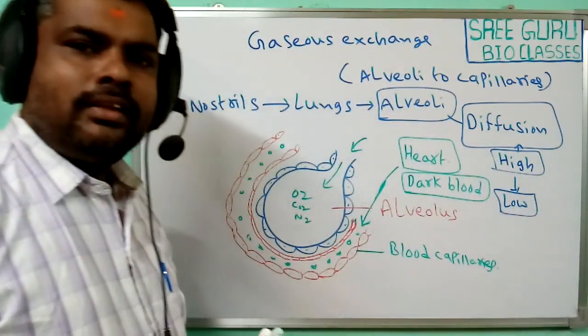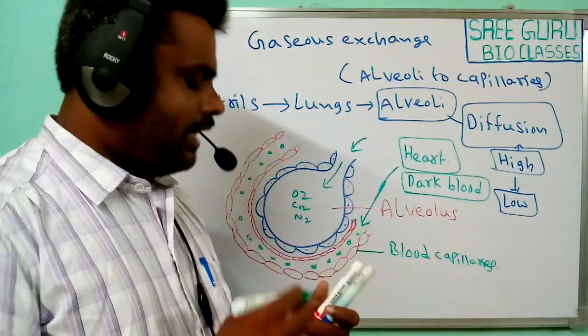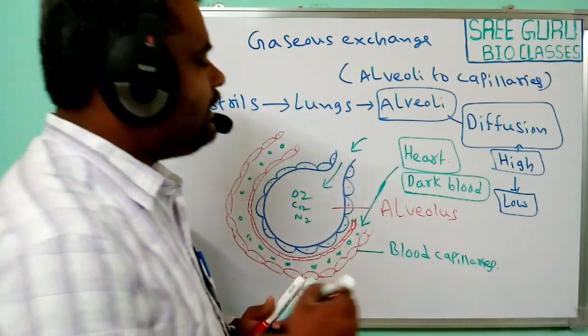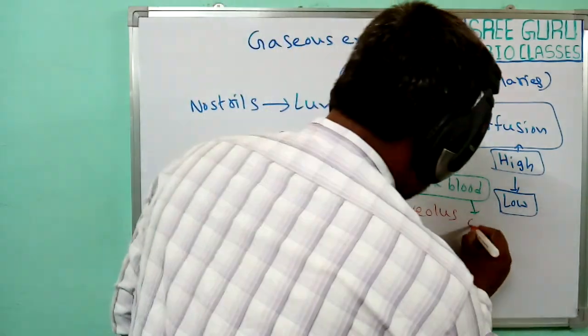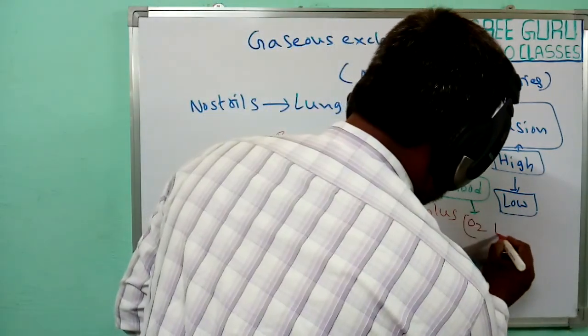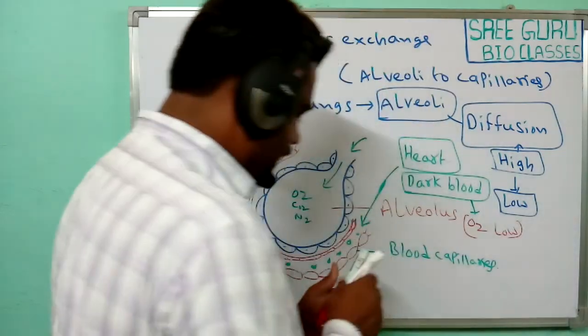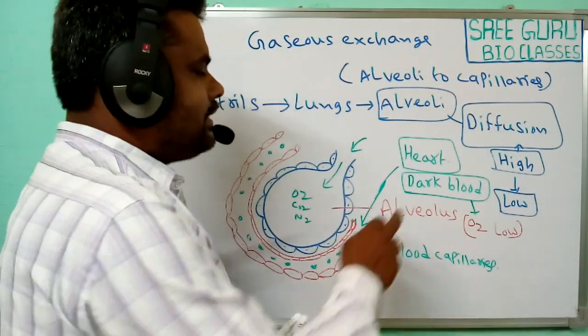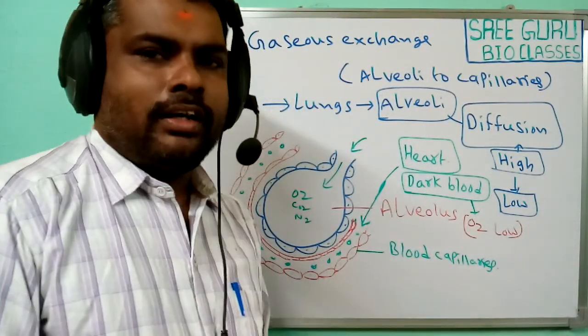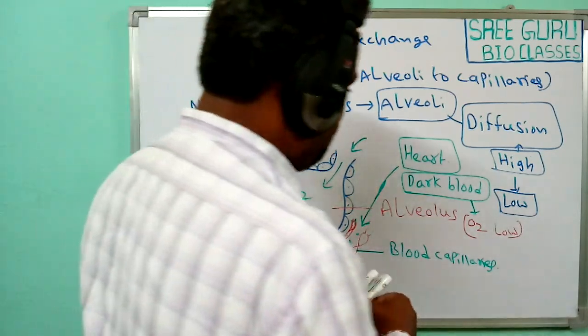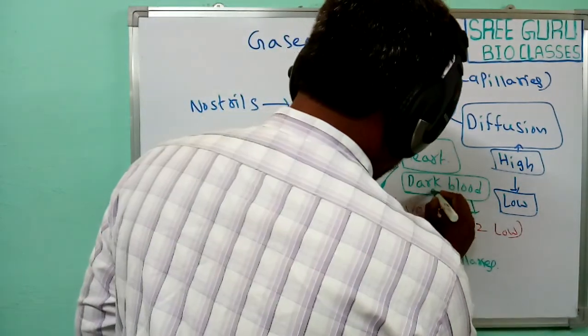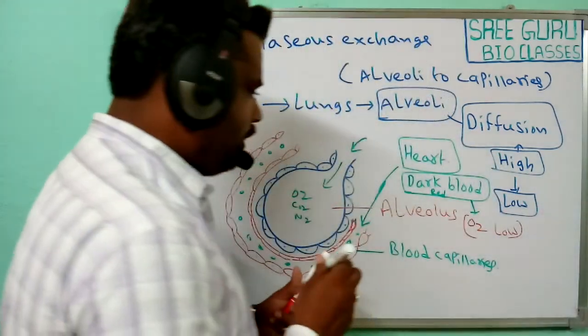That means this blood has a low amount of oxygen, so the blood turns a dark color. Generally dark red. Dark blood means not dark, dark red. The dark red blood